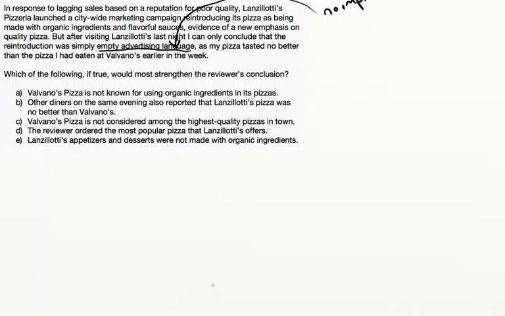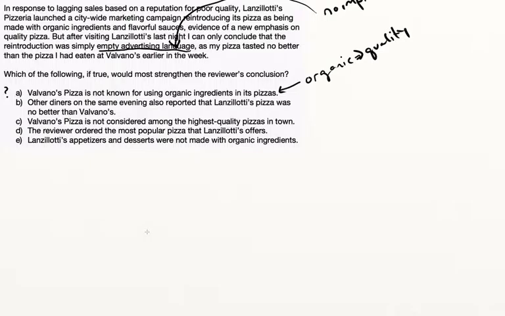Answer choice A. Valvano's is not known for using organic ingredients in its pizzas. Okay, so if we could assume that organic implies better quality, this might work. So I'm going to put a question mark here. Valvano's is not known for using organic ingredients, the point being that if they don't use organic ingredients, their quality is not good.